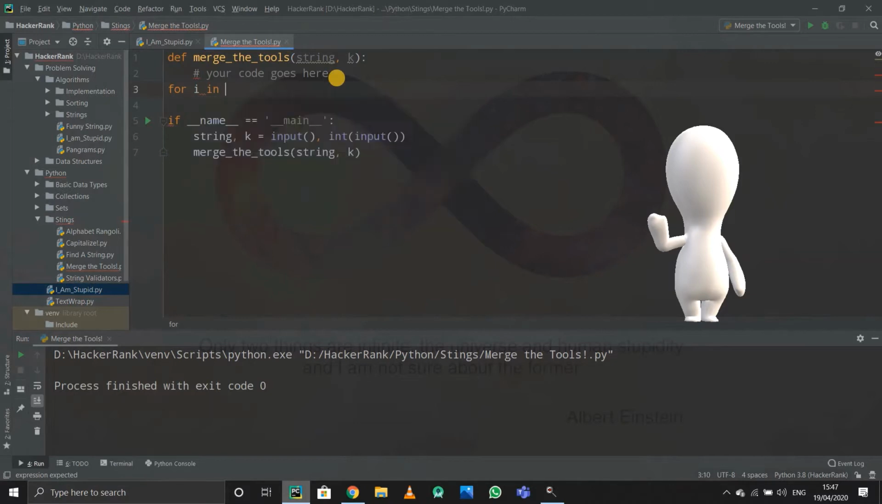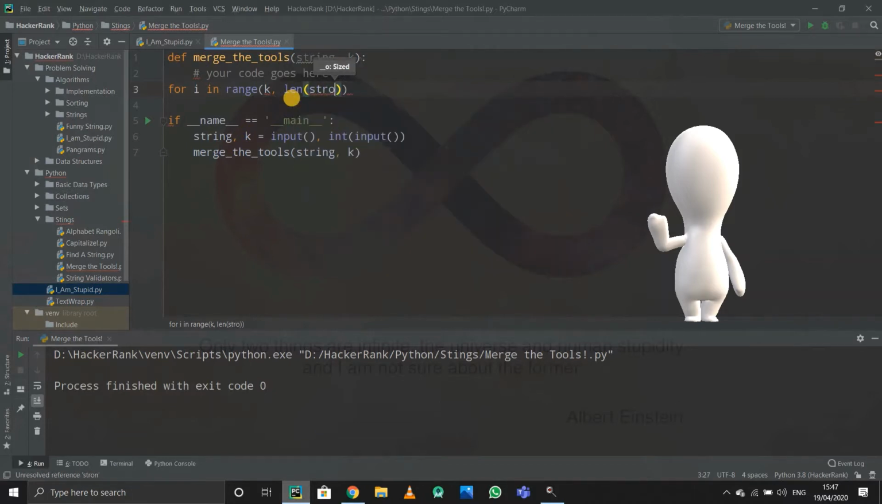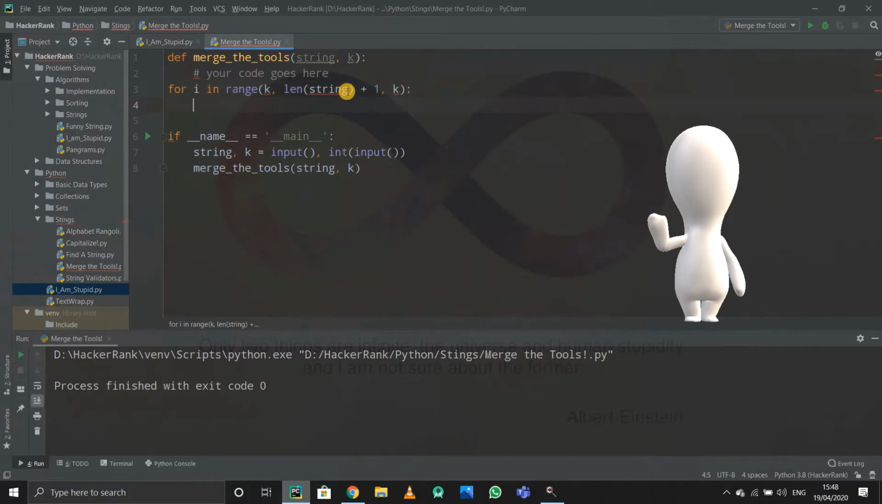For i in range, and it should start from k. It will go up to length of string. And see, we are taking string as input and k as input, so I'll have to write length of string. And in range, the thing that we enter in the parenthesis on the right side is excluded. So I want to include length of string, so I'll write +1, so it gets included, and I'll provide a stride of k. I'll have to start from 0, then k, then again k. So I'll have to use a step of k.